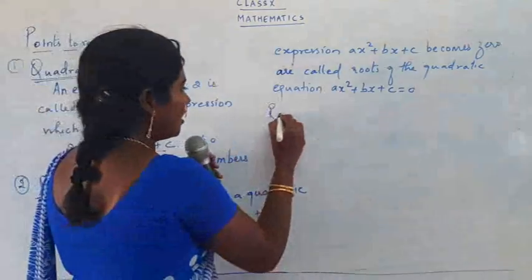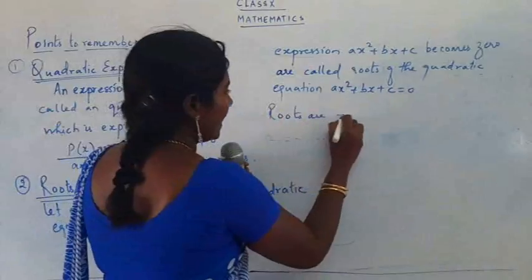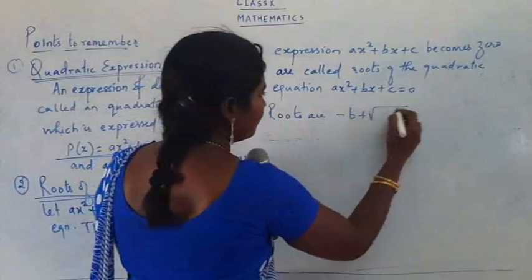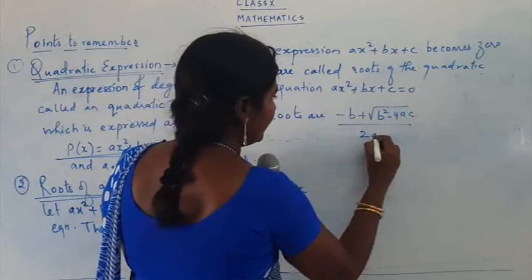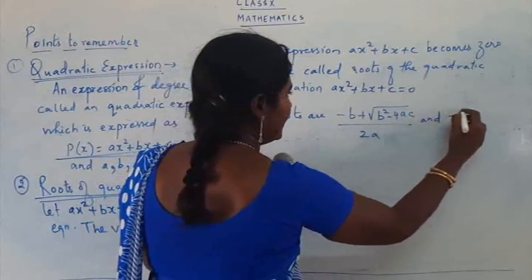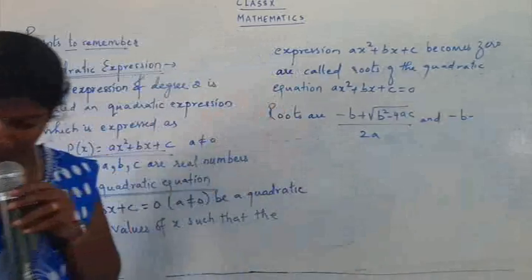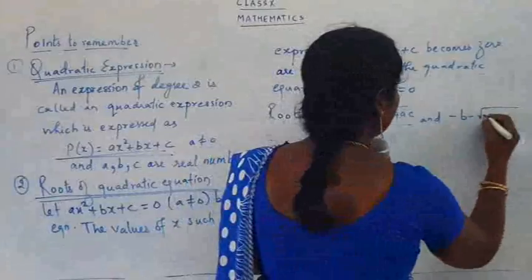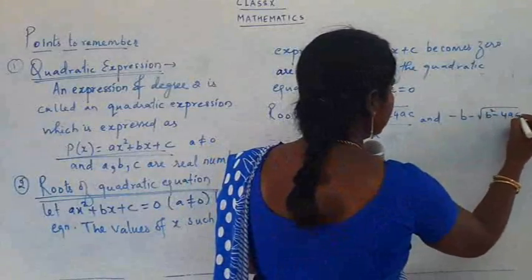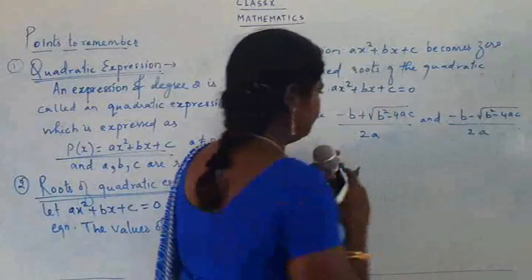So the roots are minus b plus square root of b square minus 4ac upon 2a, and minus b minus square root of b square minus 4ac upon 2a.